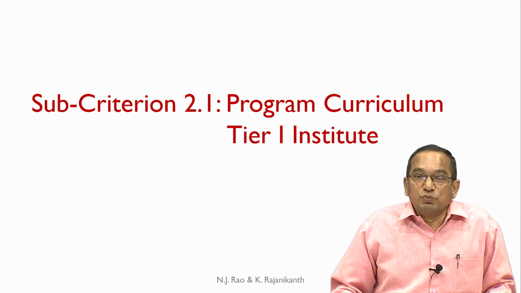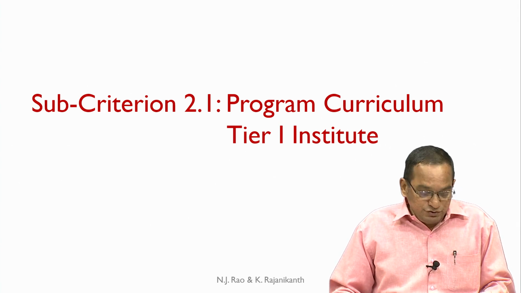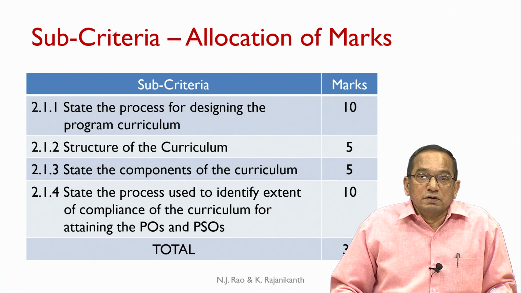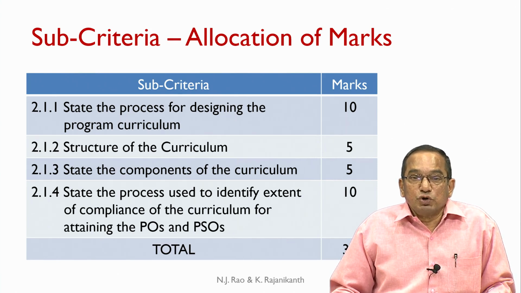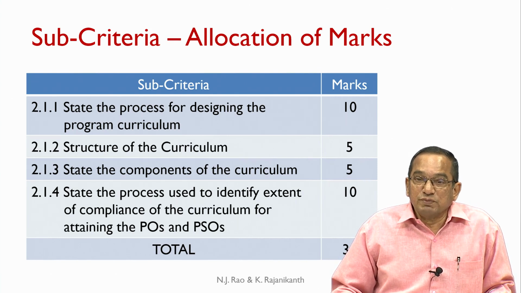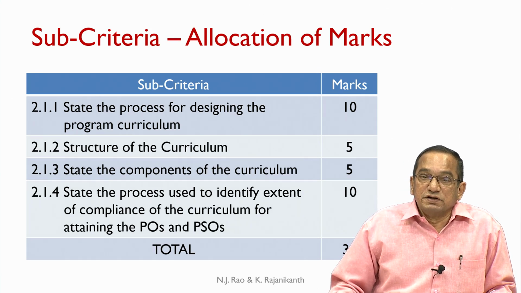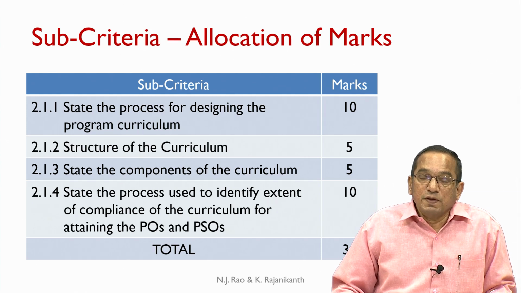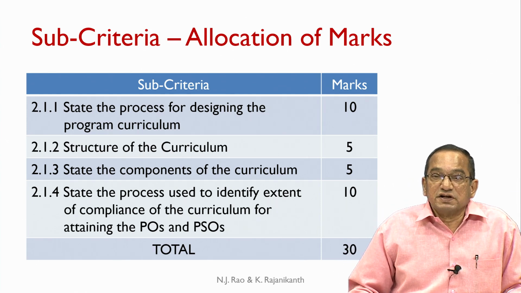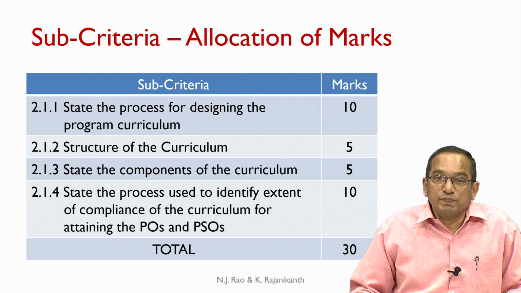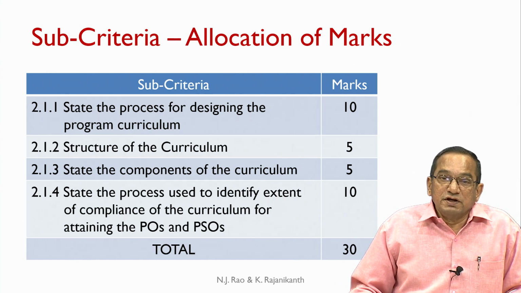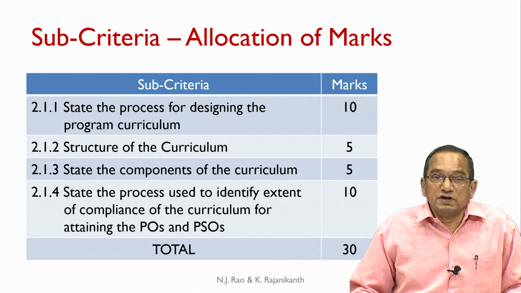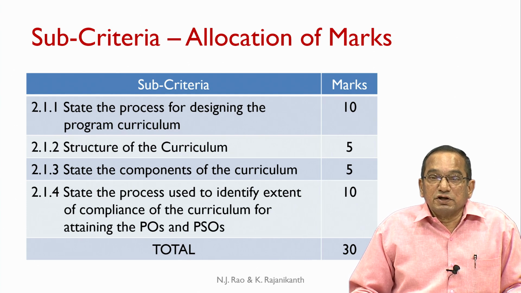So, sub criterion 2.1 program curriculum for tier 1 institute. There are 4 sub criteria. State the process for designing the program curriculum. Note that for a tier 1 institute, the curriculum design is the responsibility of the department itself. So, first sub criterion deals with the process for designing the program curriculum, 10 marks,